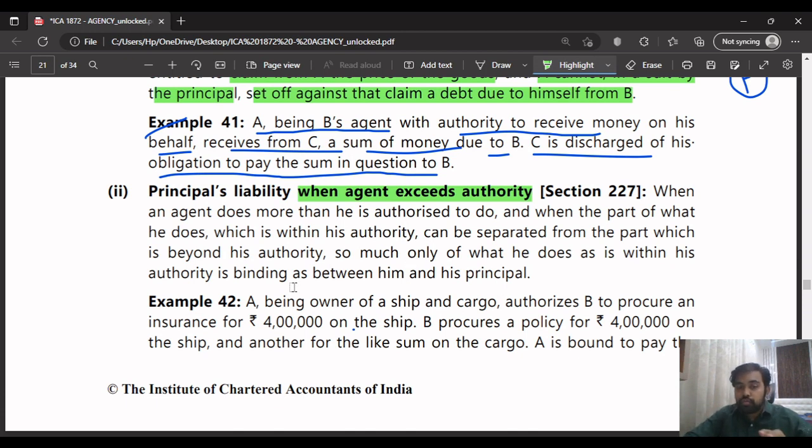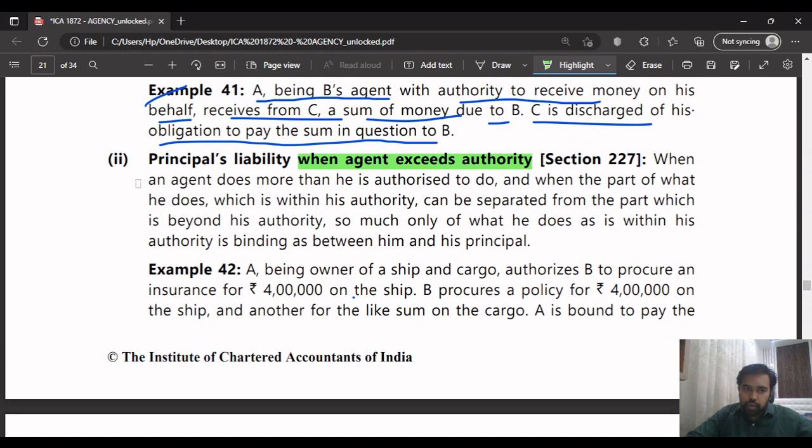Understood? That's what we have to do. We have to separate the act of the agent which is within the authority from the act which is outside his authority. For those acts which are within the authority, only for those acts will the principal be bound. That's what they're saying here.